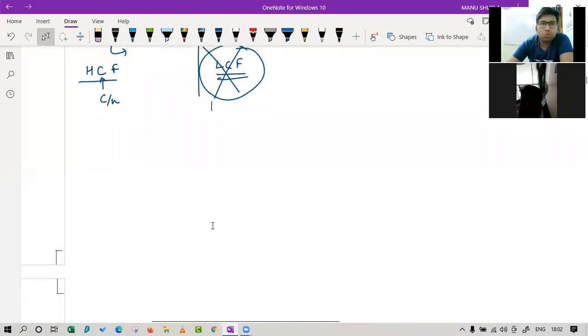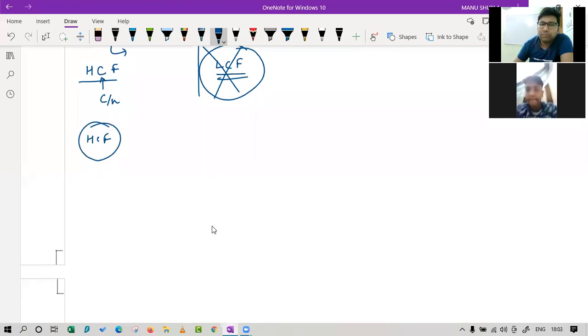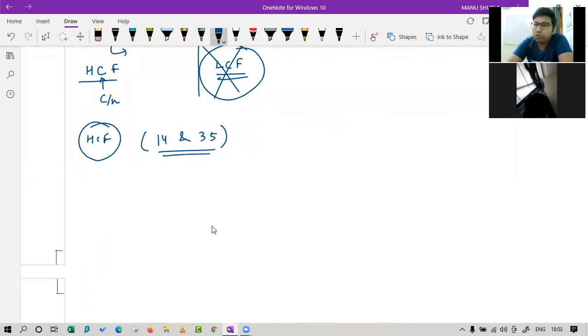Now the next thing is, of finding HCF, which methods do you know till now? Suppose I give you to find the HCF of 14 and 35. How will you find the HCF of 14 and 35 using your previous knowledge?